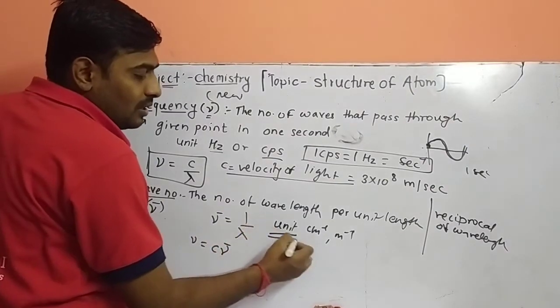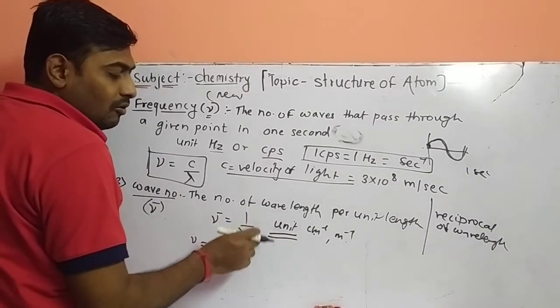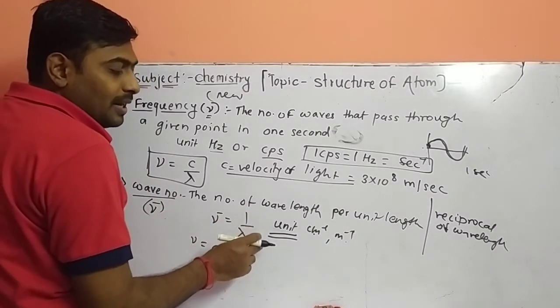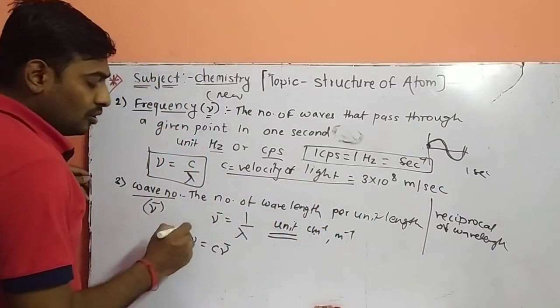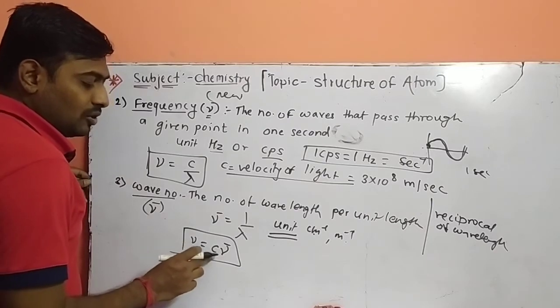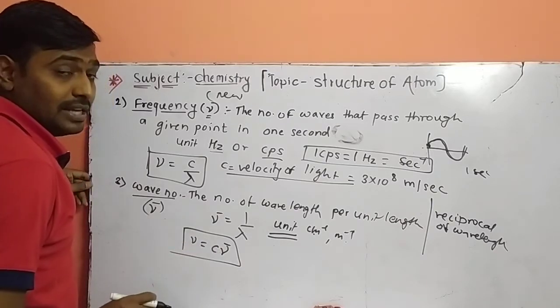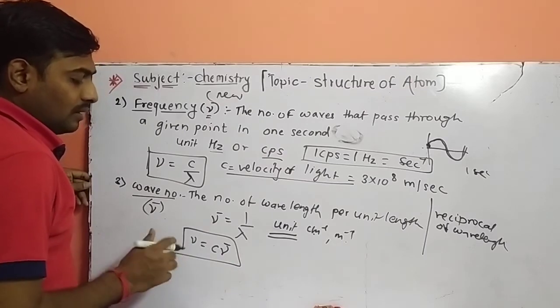So again, what is the unit? Per centimeter or per meter, because wavelength is shifted to the bottom side. 1 upon centimeter, or 1 upon meter. So what is the relation between frequency and wave number? Frequency is equal to c into nu bar. So this is your equation.